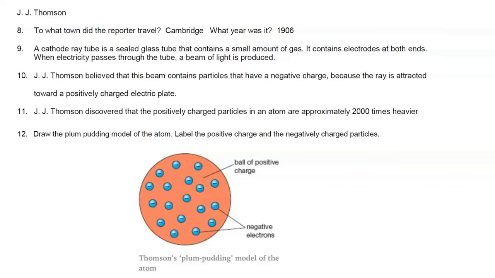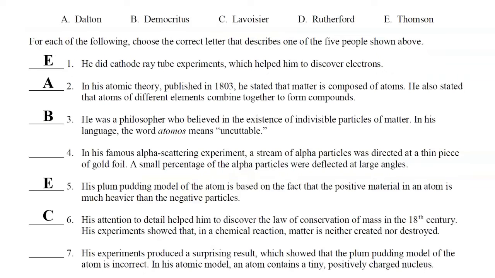that the plum pudding model of the atom shows that the entire mass of the atom is a big ball of positive charge, and then embedded in the positive charge are these negatively charged electrons. So the answer to number 1 and number 5 is J.J. Thomson, which is choice E.